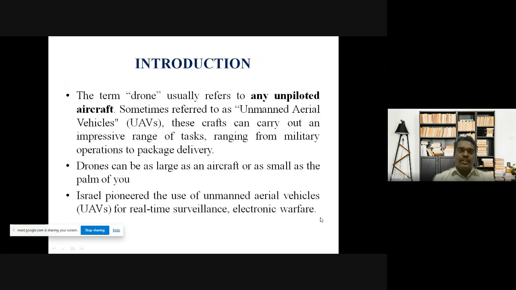Introduction: the term drone usually refers to any unpiloted aircraft, sometimes referred to as an unmanned aerial vehicle, that is called a UAV. If the aircraft, small or big, is unpiloted, that means the pilot is not there.